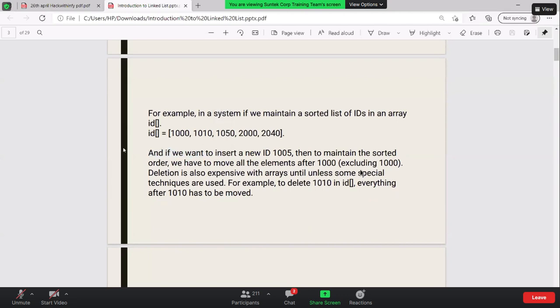The linked list has its own drawbacks as well, and we'll discuss them. If you want to insert the number 1005 and maintain sorted order, we have to move all the numbers after 1000. Deletion is also expensive with an array.